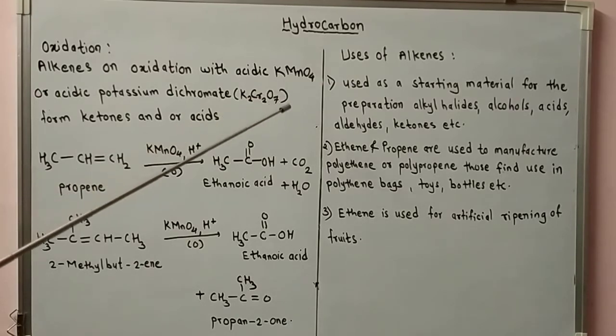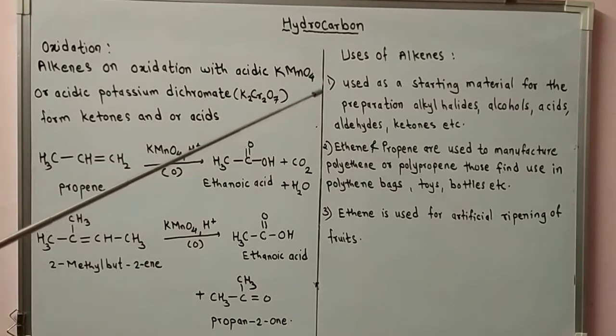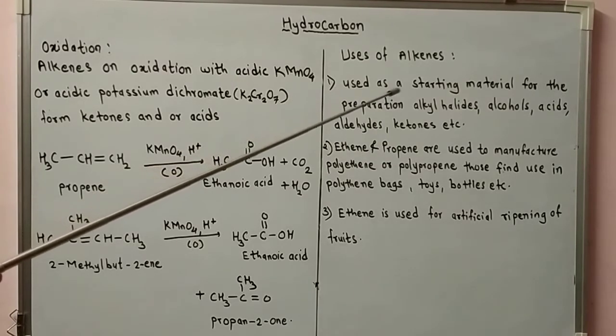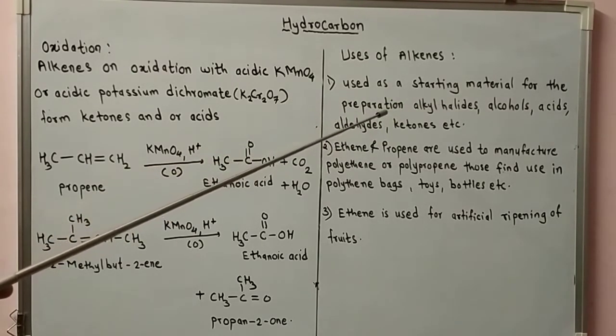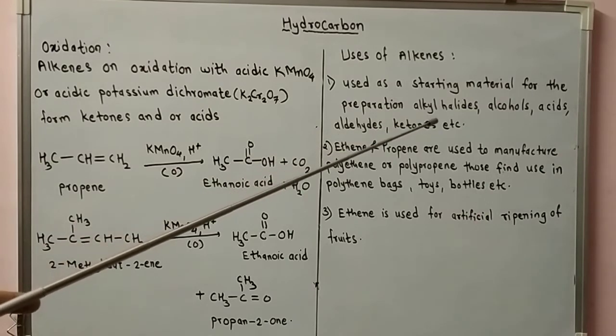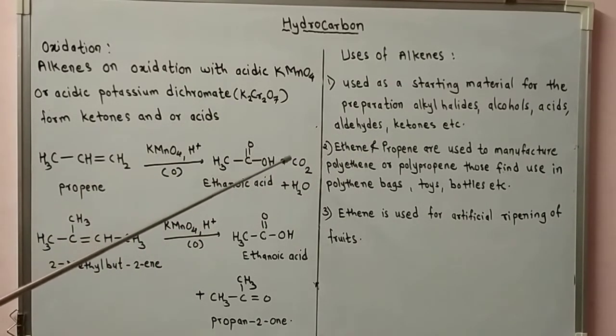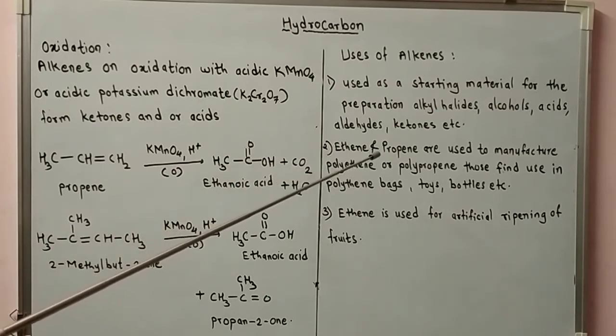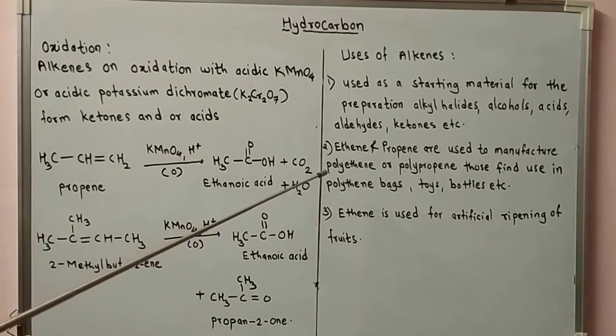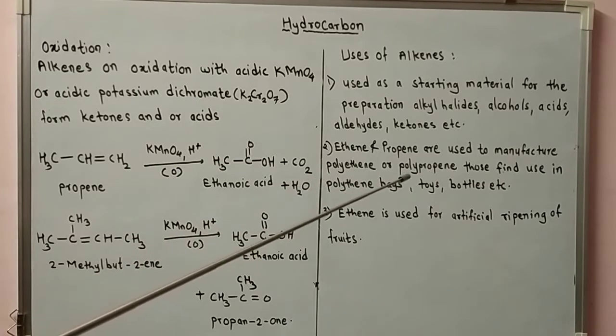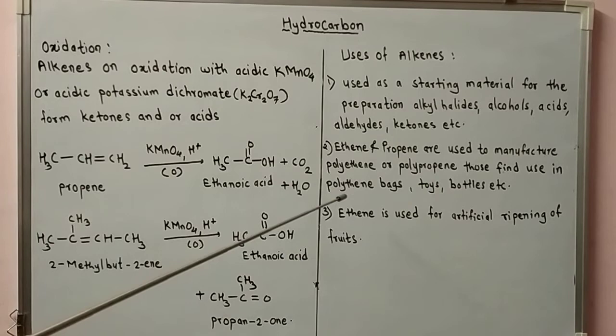Uses of alkenes. Alkene is used as a starting material for the preparation of alkyl halides, alcohols, acids, aldehydes, ketones, etc. Second use: ethene and propene are used to manufacture polyethylene and polypropylene. These find use in polythene bags, toys, bottles, etc. Ethene is used for artificial ripening of fruits.